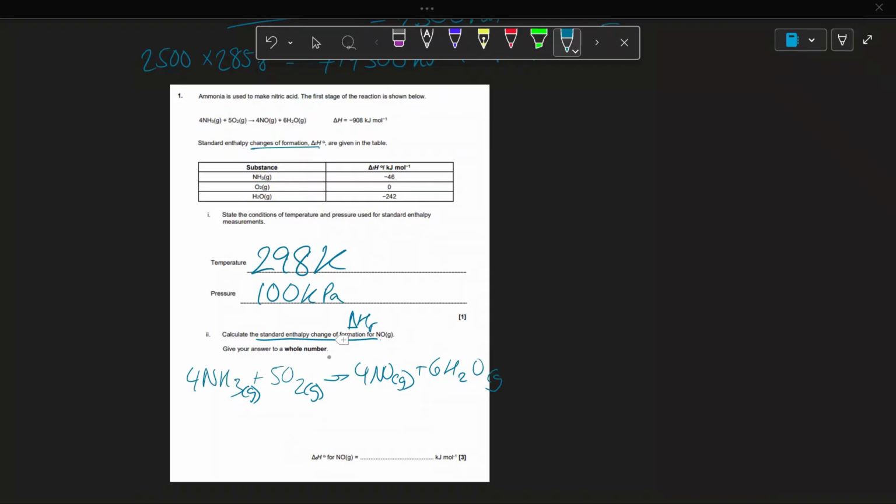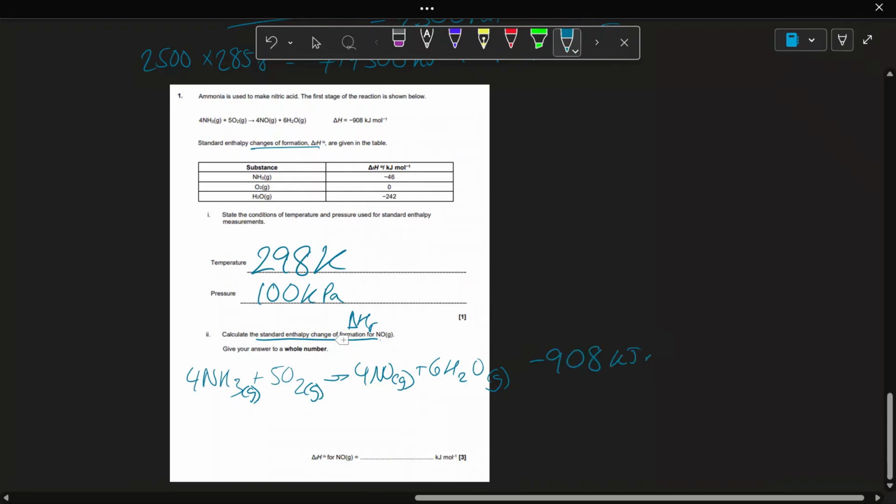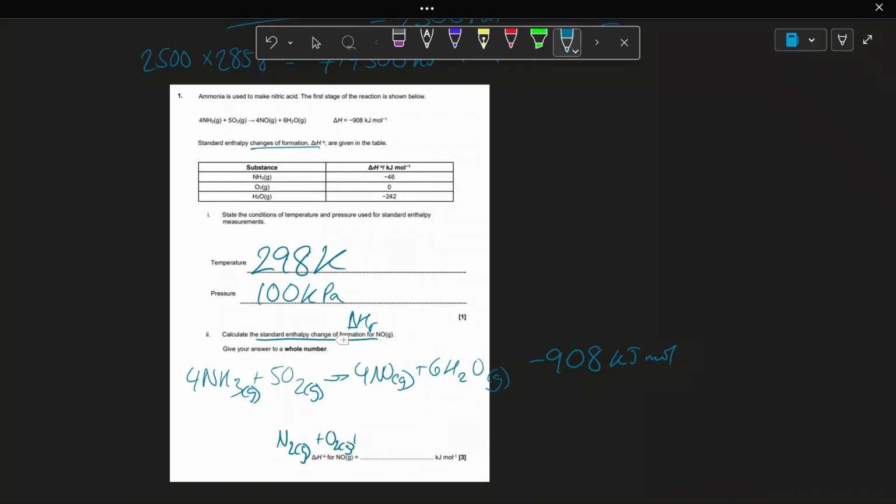Okay, so the energy change of this reaction is minus 908 kilojoules per mole. To make this easier, I'll have a new intermediate. Since we've got enthalpy change of formation, that gives us a clue that we need the original elements in their standard states. So that's going to be nitrogen gas, oxygen gas, plus hydrogen gas.